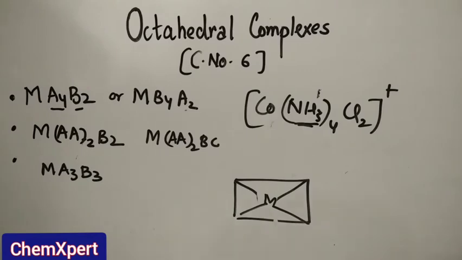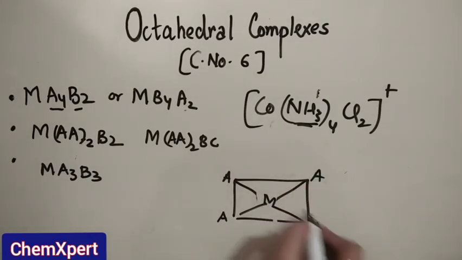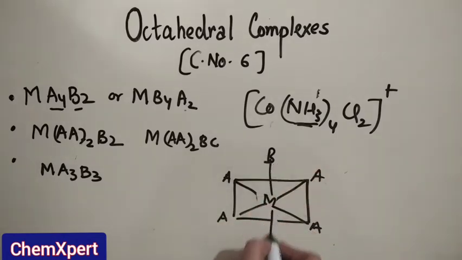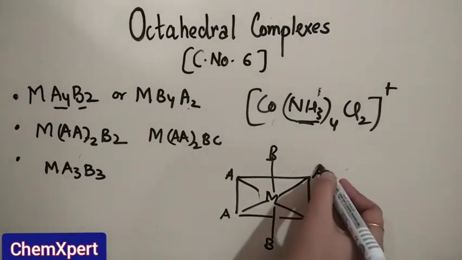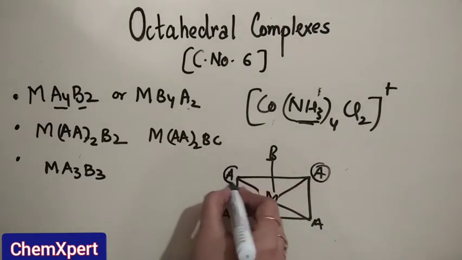Now A4, best way is A4, B2. So now this will be the trans isomer.